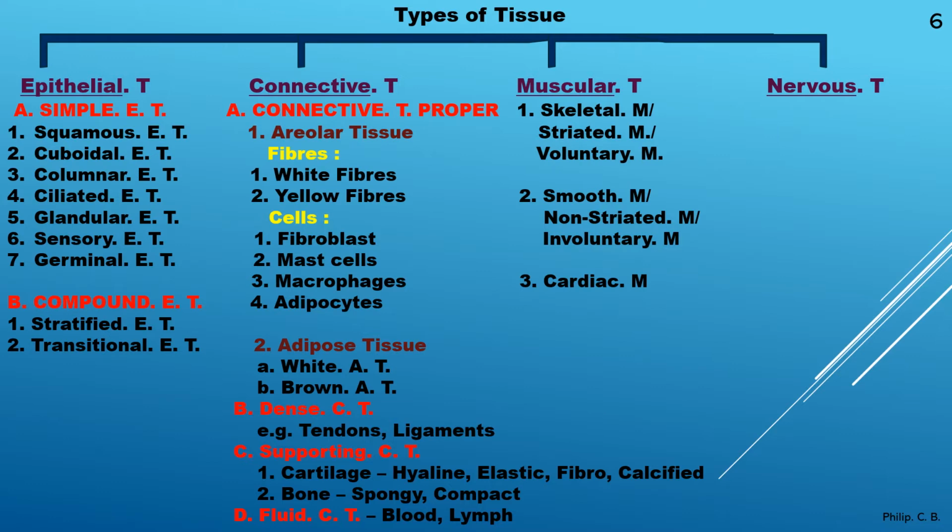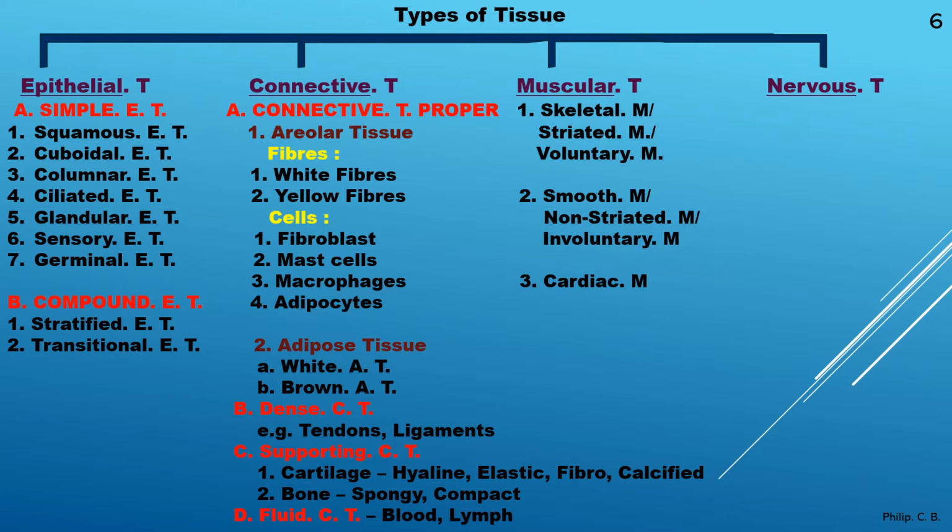Dense connective tissue, examples tendons and ligaments. Supporting connective tissue, you have cartilage. Again you have hyaline, elastic, fibro, calcified. Bones, spongy and compact. Whereas in fluid connective tissue, blood and lymph.